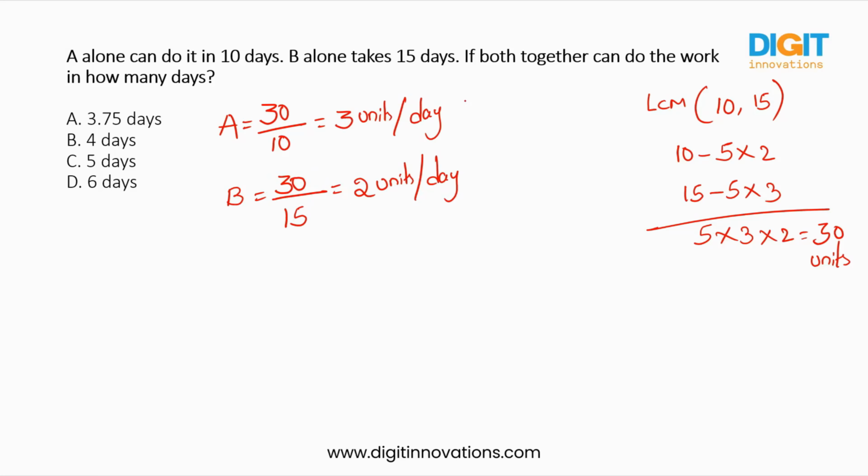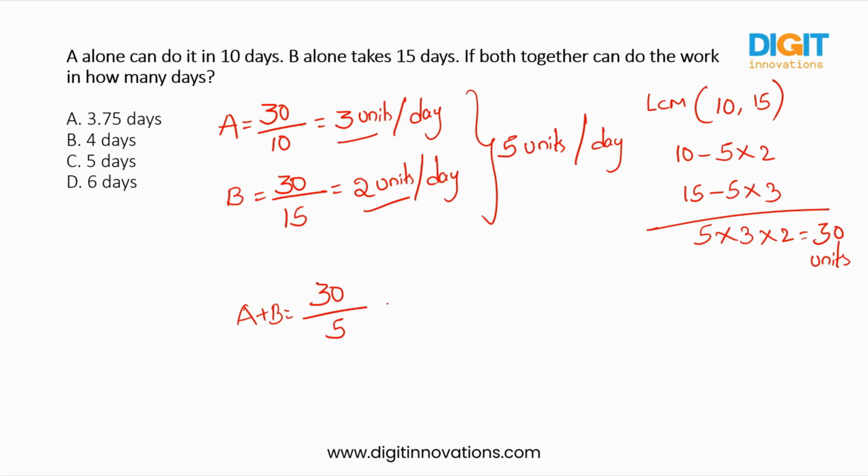Okay. So in a single day, if they work together, how many units are they going to complete? Here 3 units by A, here 2 units by B. Total 5 units together they can complete in a day. So to complete these 30 units, how many days do they require? A plus B equals 30 by 5 units in a single day, and then it will be 6 days to complete the whole work.